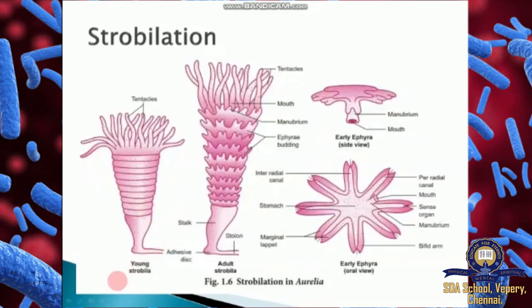In the picture: young strobila, adult strobila, consisting of a stalk and stolon. Then early ephyra side view, and early ephyra oral view.